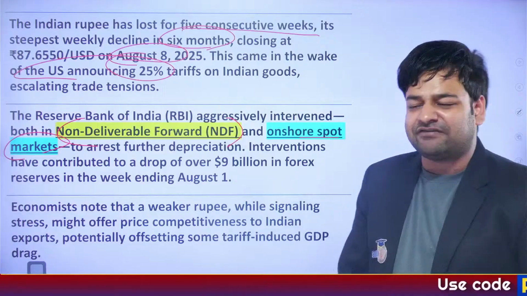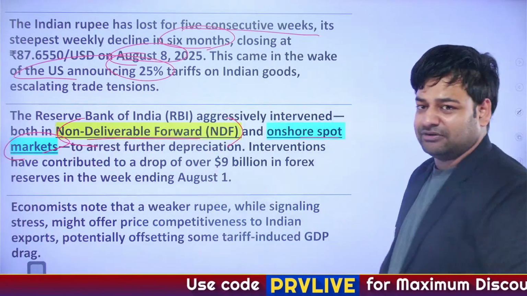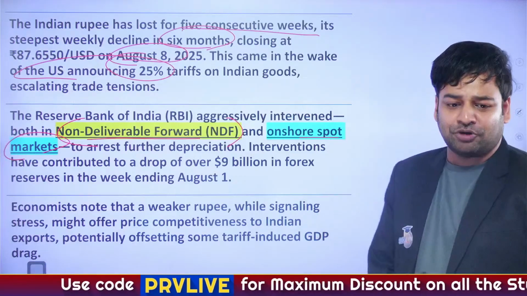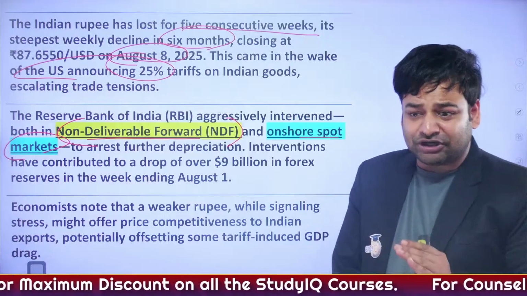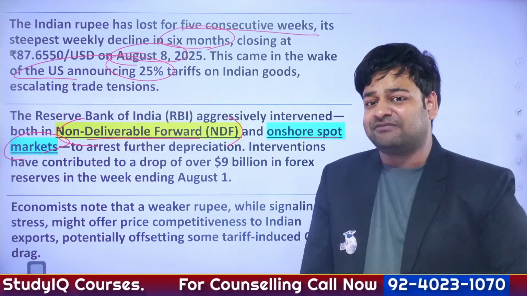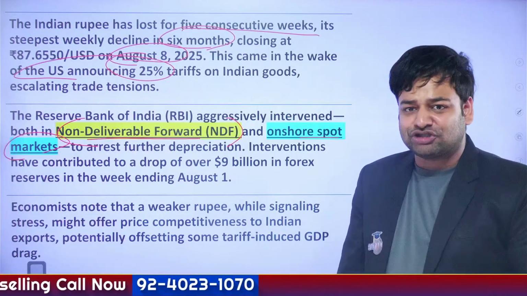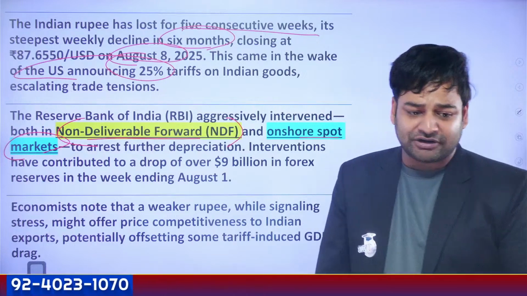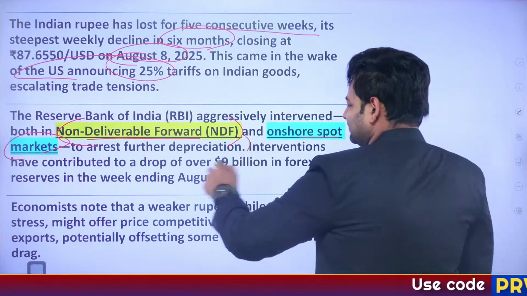Okay, so the Reserve Bank of India aggressively intervened in the NDF, that is the non-deliverable forward, and the onshore spot markets to arrest further depreciation. So to stop the rupee from declining further. So the Reserve Bank of India has come forward to intervene in the NDF and onshore spot markets, just in order to curtail this problem.